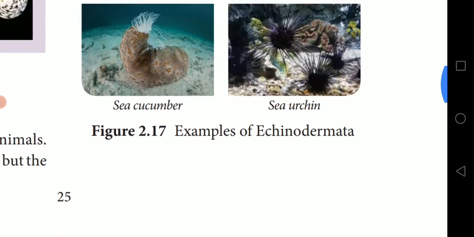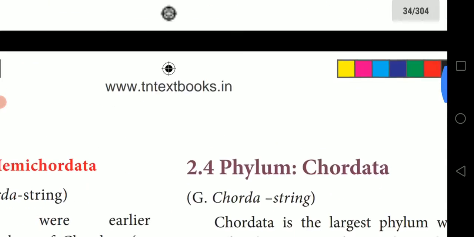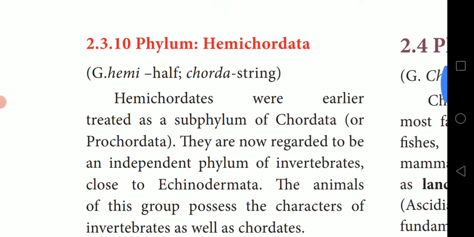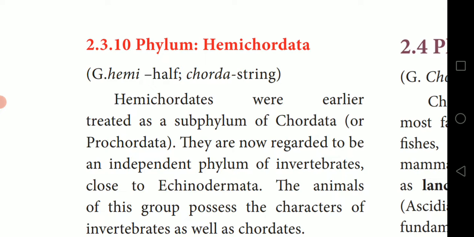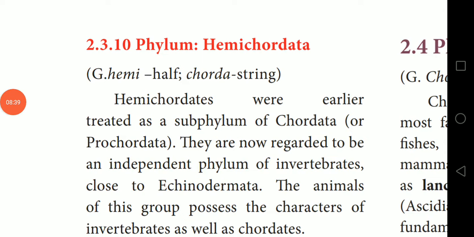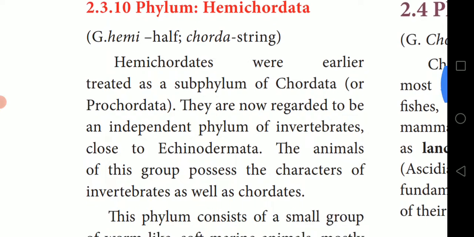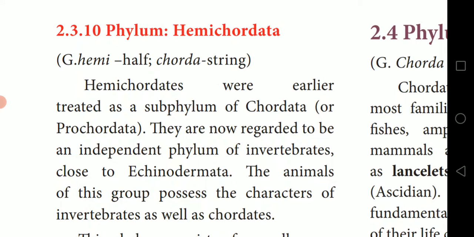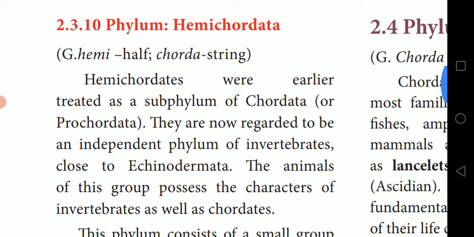Next is phylum Hemichordata. Hemi means half, a Greek word. Chorda means string-like structure. Hemichordates were earlier treated as a subphylum of Chordata, or Prochordata.